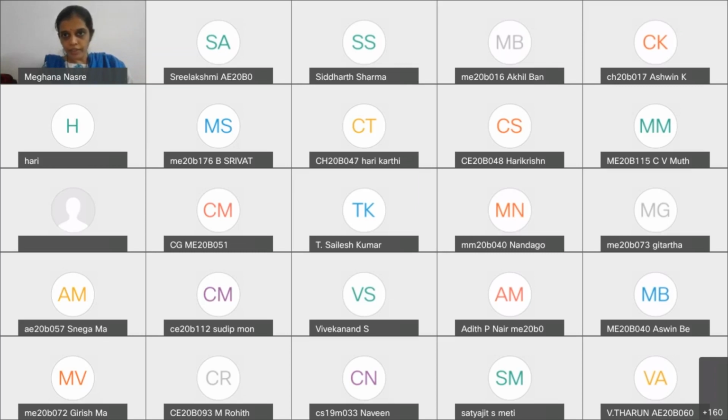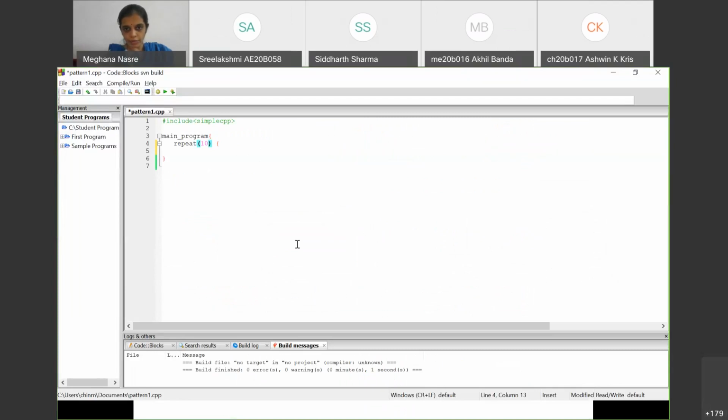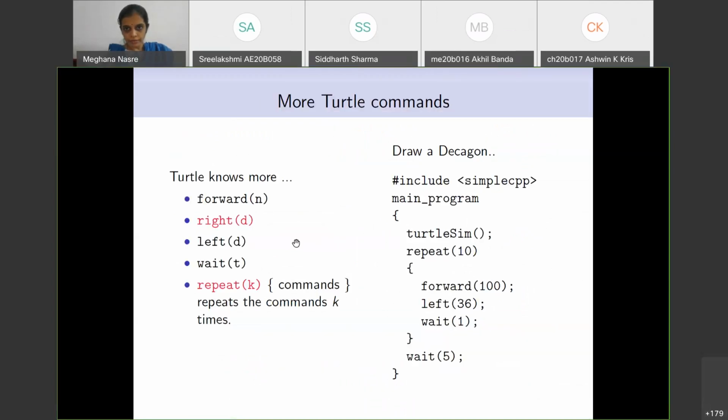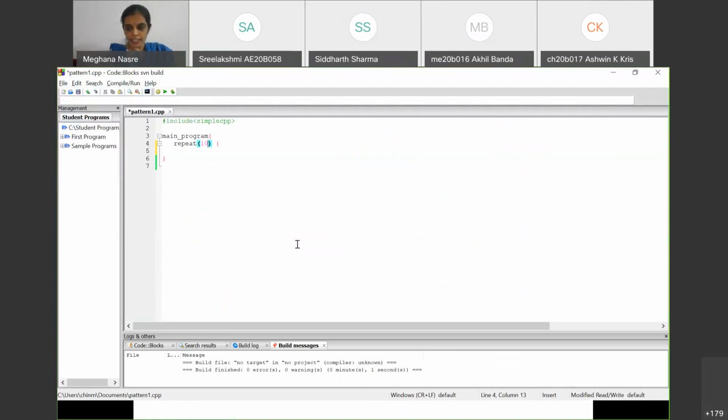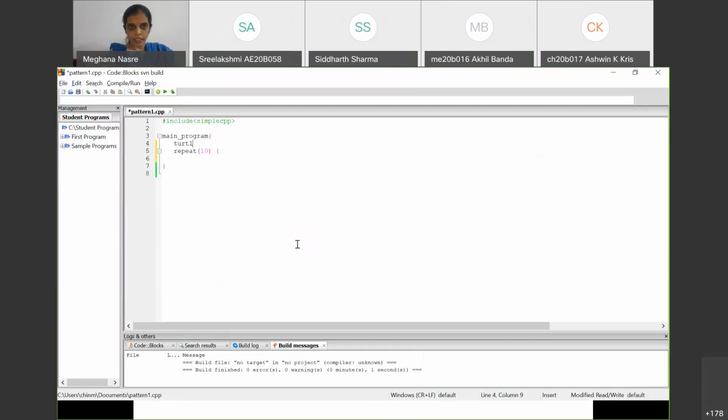Yeah. So Naveen, can you confirm that you can see the whole screen and you can see the IDE that I am using? Yes, ma'am, I can see your screen. Can anybody confirm that they can see what I'm writing in the Turtle trained computer, and you can see that I'm typing a program? Yes, ma'am, we can see it. Is it readable? I mean, is the font okay? Yes, ma'am. Okay, great.